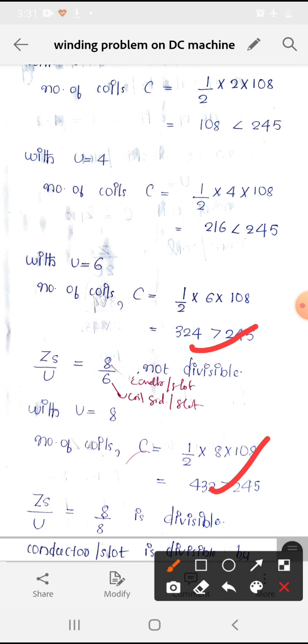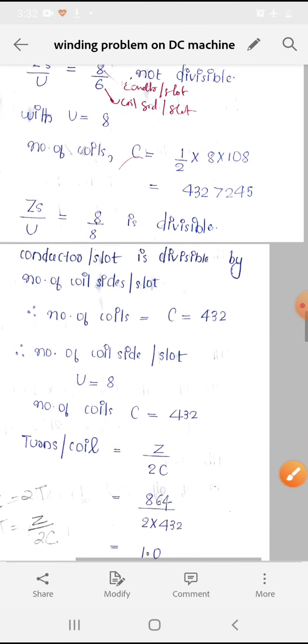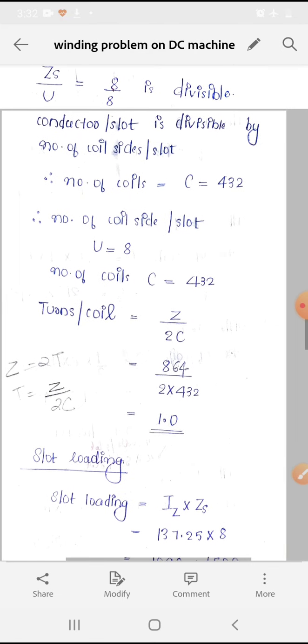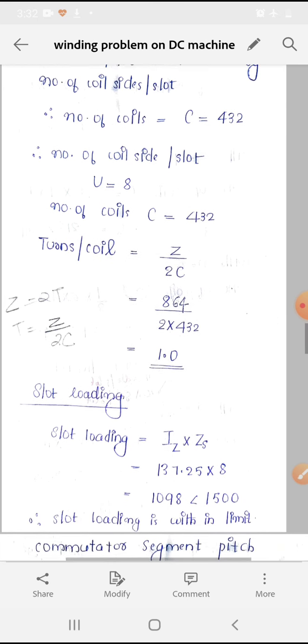Now we have to check whether the number of conductors per slot and the number of coil sides per slot are divisible. For checking, we found that when u is equal to 8, the number of conductors per slot and coil sides per slot is divisible. Therefore, the number of coils is C. And next we have to find the turns per coil to design the armature winding, that is Z by 2C, which we obtained as 1.